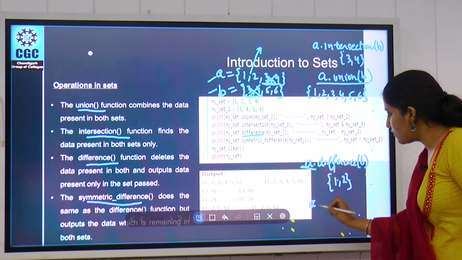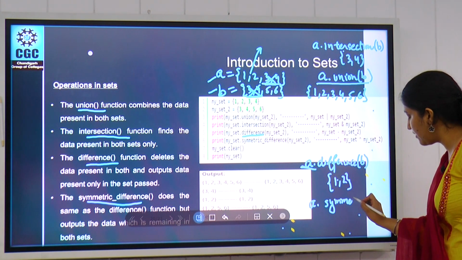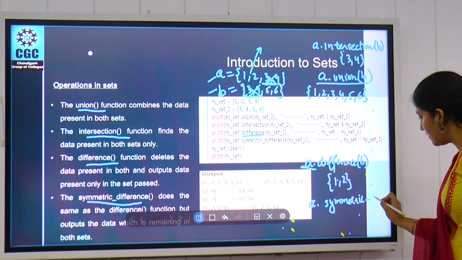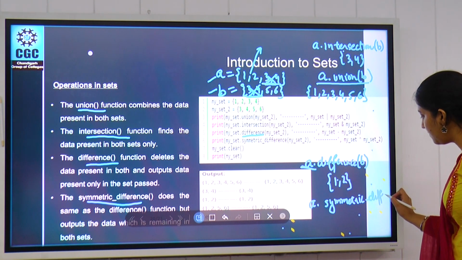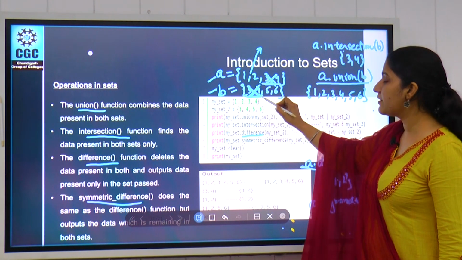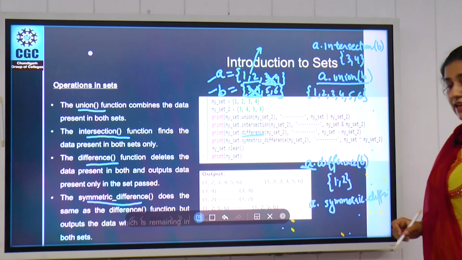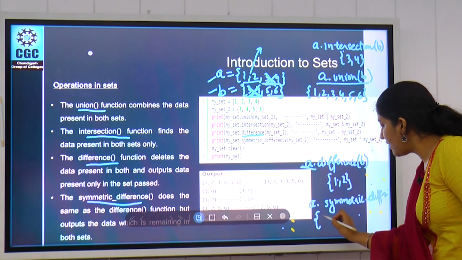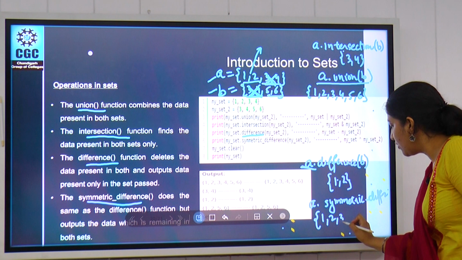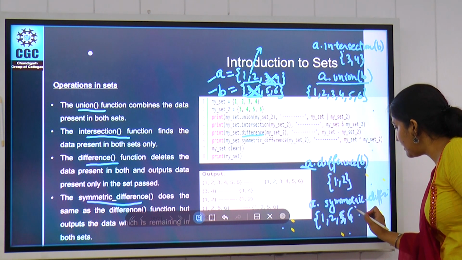But if we use symmetric difference, it also removes the common items 3 and 4, but we get the items from both A and B, and the output is 1, 2, 5 and 6.